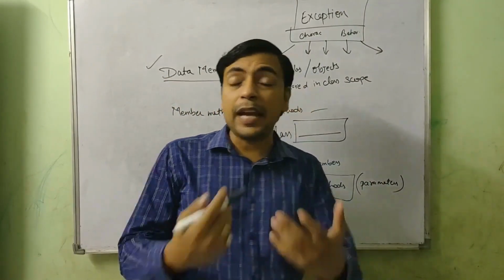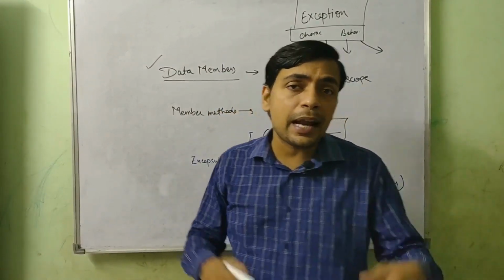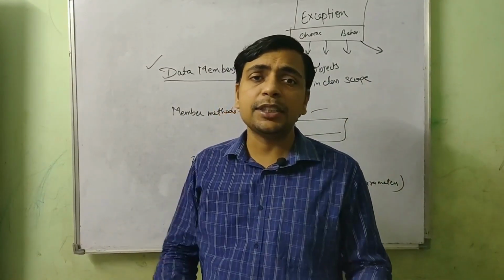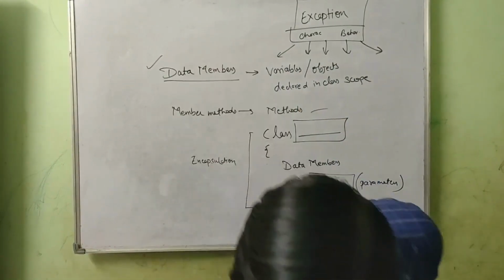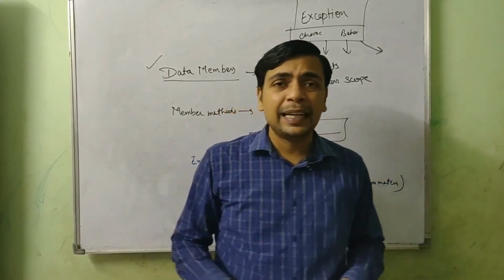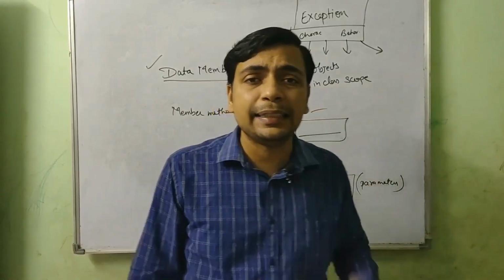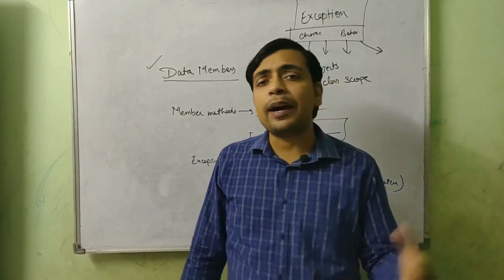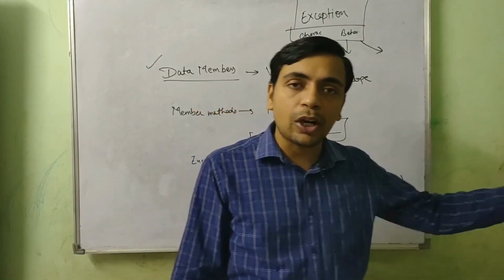So we have discussed till now what are the various features provided by object-oriented programming and how Java achieves these features. We have seen an example of it as well. Now two more topics that we are going to discuss are data hiding. How is data hiding possible, how can we hide data? Java provides us access specifiers, and the next topic is access specifiers. We are going to talk about it.